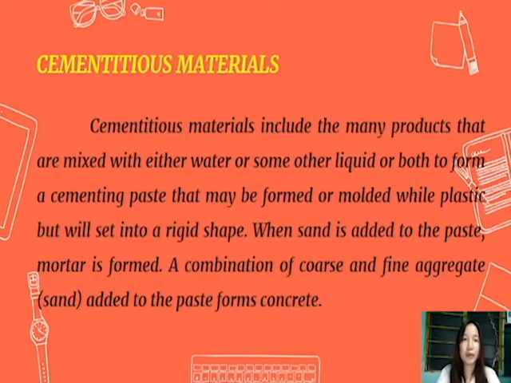Next is cementitious materials. Cementitious materials include the many products that are mixed with either water or some other liquid or both to form a cementing paste that may be formed or molded while plastic but will set into a rigid shape. When sand is added to the paste, mortar is formed. A combination of coarse and fine aggregates added to the paste forms concrete.